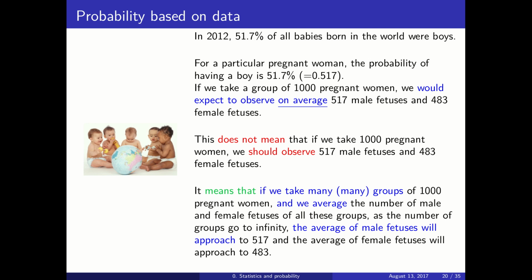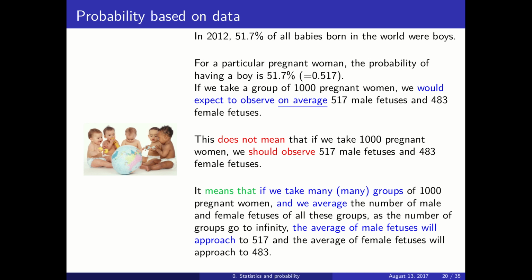This average doesn't mean that if we take exactly 1,000 pregnant women, we will observe exactly 517 male fetuses. That means that if we take many groups of 1,000 pregnant women and we average the number of male fetuses that we observe in each one of these groups, the average will tend to 517 as the number of groups goes to infinity.